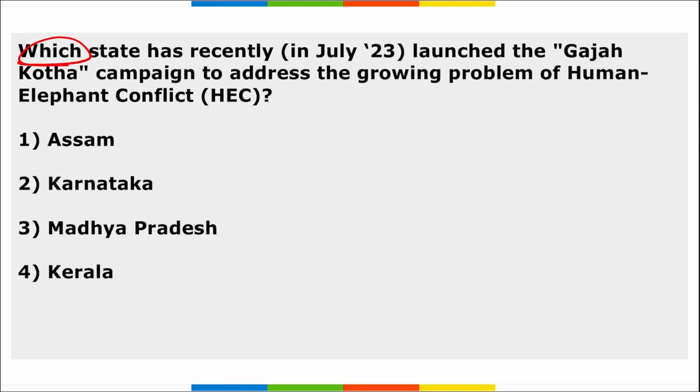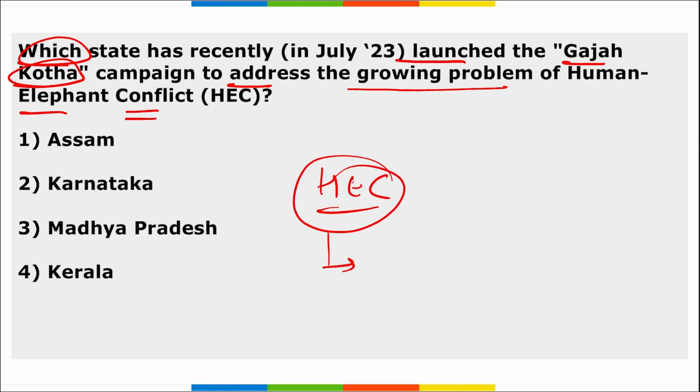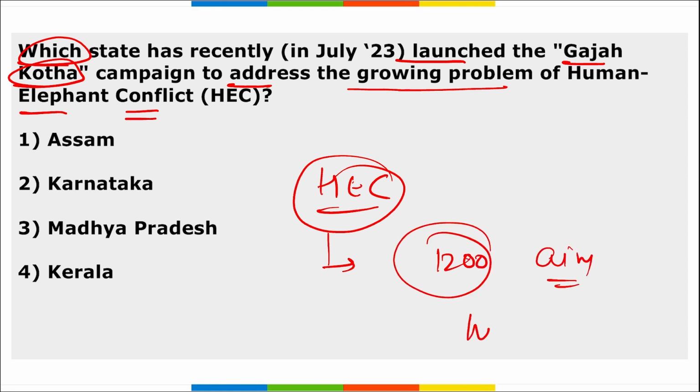Next, which state has recently launched Gaj Kotha, the campaign to address the growing problems of human-elephant conflict? So this Gaj Kotha campaign was to address the growing problems of human-elephant conflict, right? This Gaj Kotha campaign involves 1,200 participants and aims to provide coexistence between humans and elephants, right?